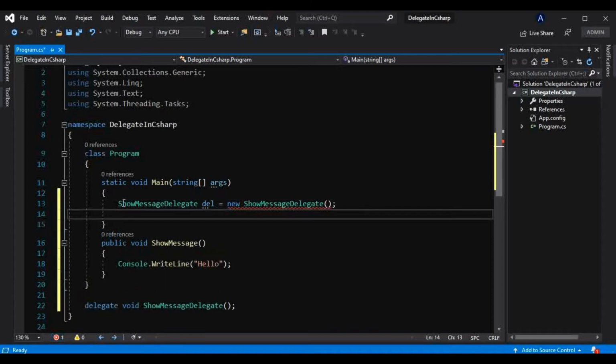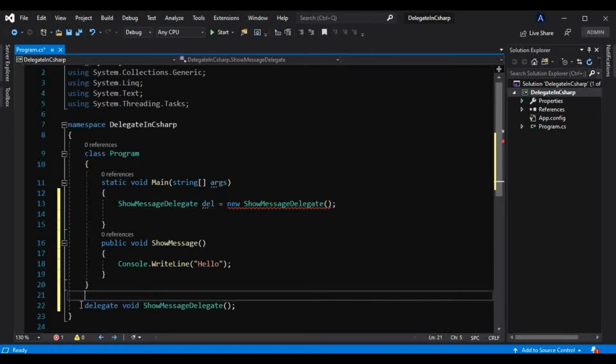And now why is this throwing an error? ShowMessageDelegate does not contain a constructor that takes zero arguments. So always to the constructor of this delegate we have to pass the name of the method which has the same signature as that of this delegate.